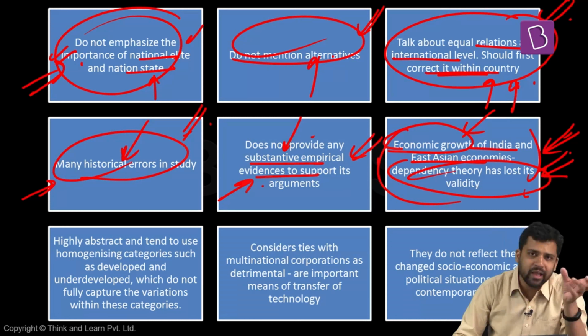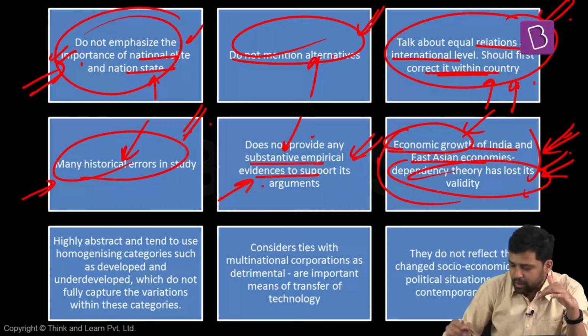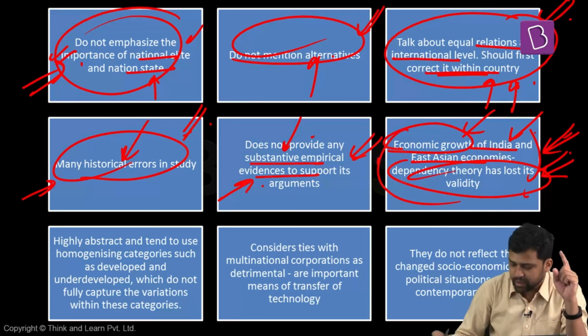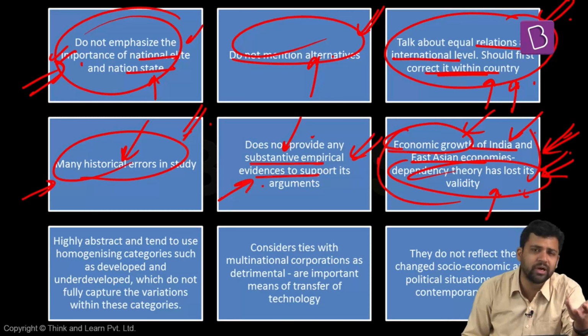According to dependency theory, if some countries are lagging behind, they are underdeveloped. They will never catch up. But some data points are suggesting that Southeast Asian economies and countries like India have done really well. So in such a scenario, there is a question whether dependency theory is valid.